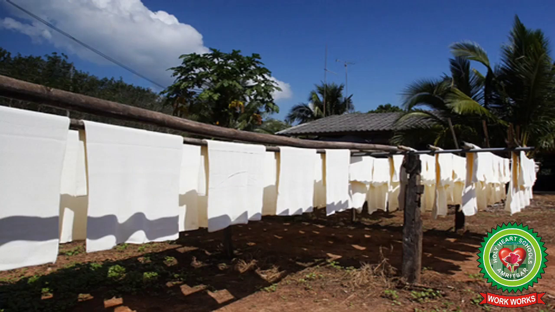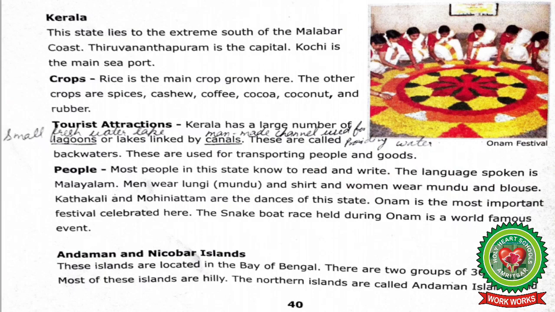So students, now let's move to tourist attractions. Kerala has a large number of lagoons or lakes linked by canals. These are called backwaters and these are used for transporting people and goods.